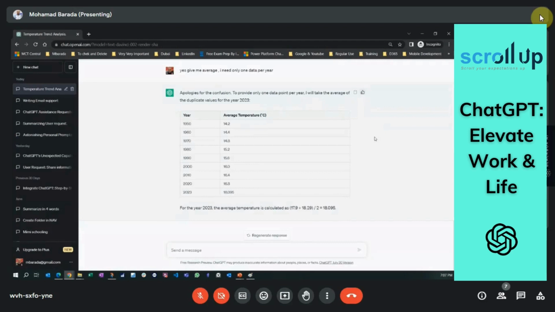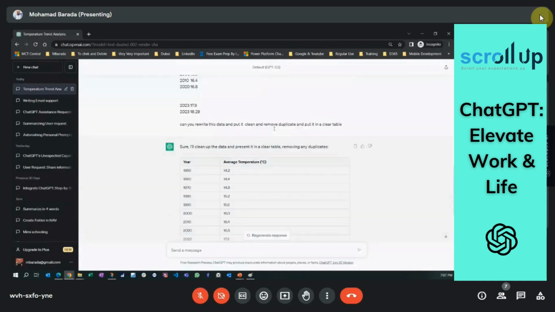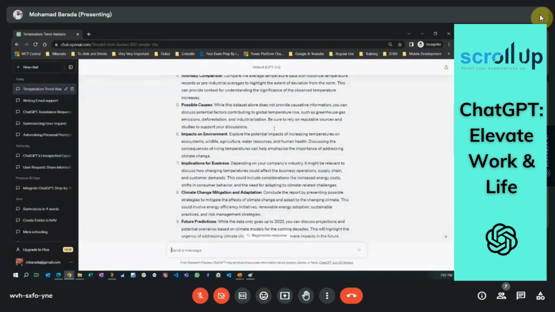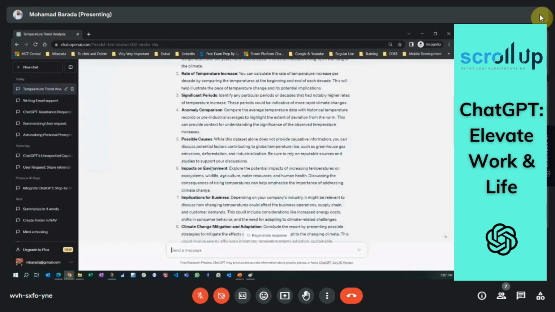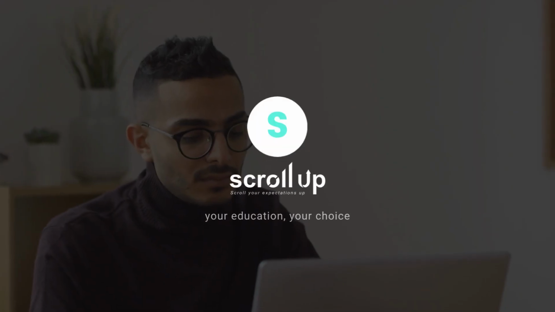But you see, it took the answers, put them in the right format, removed duplicates, and gave you insights. There is a lot of insight. If you want to write such insight for even this simple table, it would need an hour at least, only writing it down. Imagine ChatGPT taking these numbers and giving this. And again, always read the answers well. Make sure that you ask for something that you know, so you can confirm the answer. And if you are asking